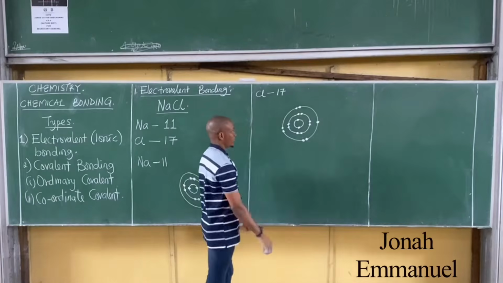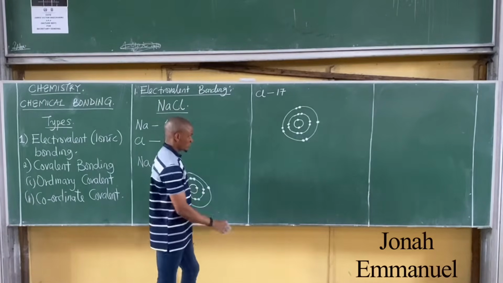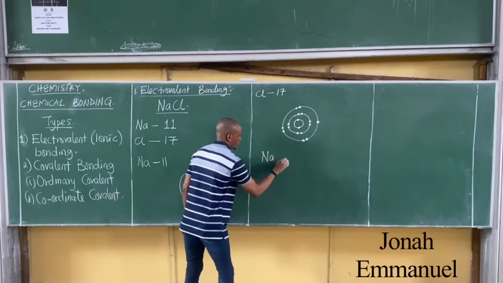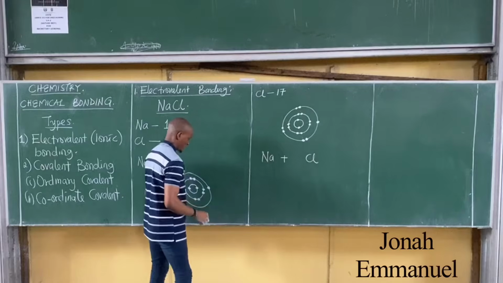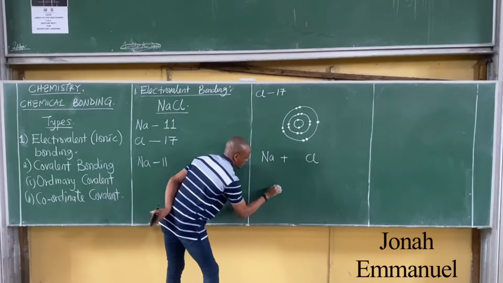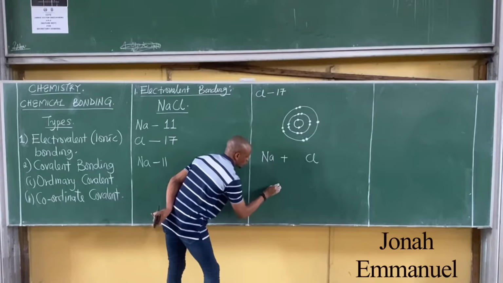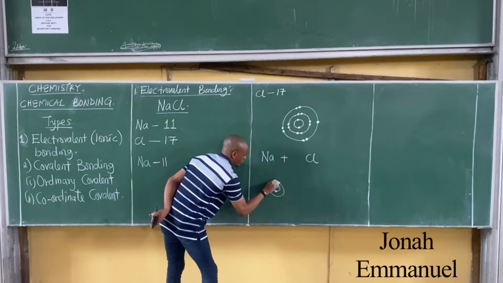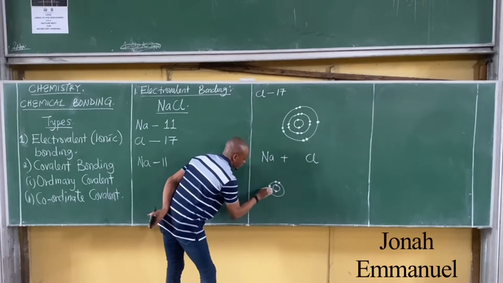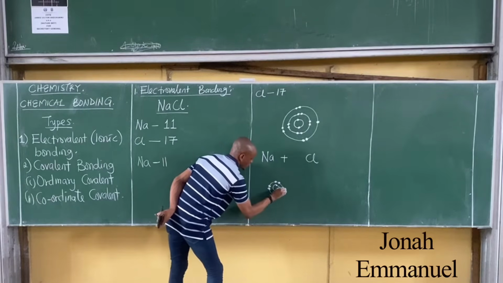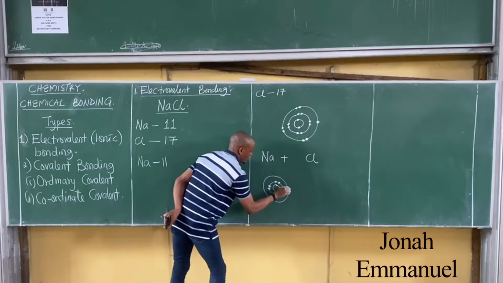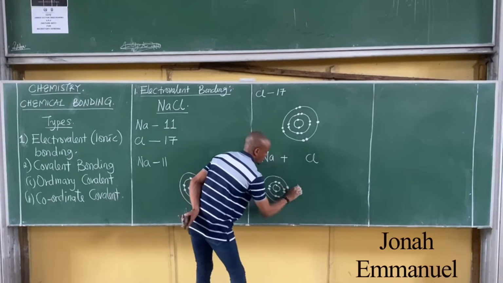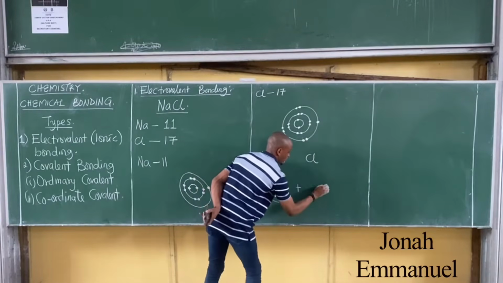Alright. So when these two combine, what happens? If I have sodium, Na, combined with chlorine, Cl. I'm having sodium as this: 2, 8, and then 1 here. This one is now combining with chlorine. Chlorine we said is 2,